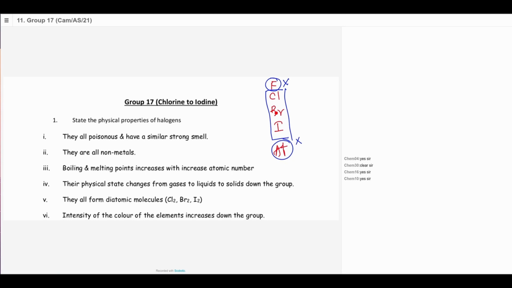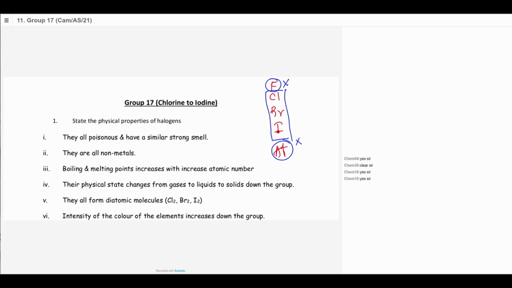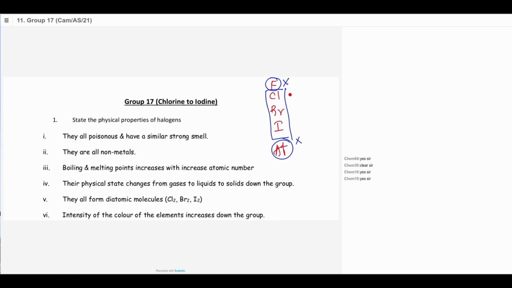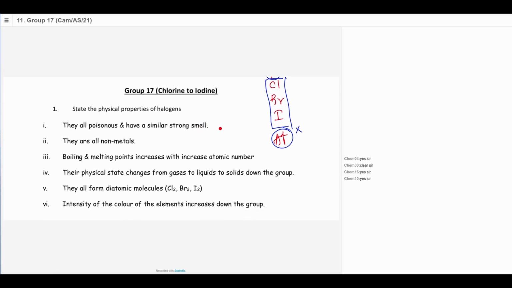Bromine is also a diatomic molecule. Poisonous, it is a brown color liquid with red-brown vapor. Iodine is a solid, which is a gray solid with purple vapor. So you can notice here, these are all diatomic molecules, and they all are non-metals, and they all have a similar strong smell. The physical state changes from chlorine being a gas, bromine a liquid, and iodine a solid. So physical state changes from gas to liquid to solid.